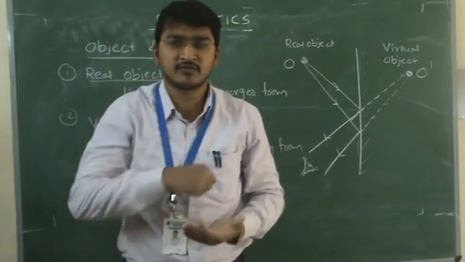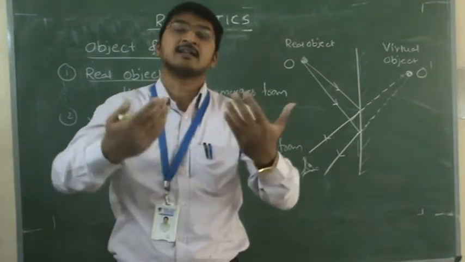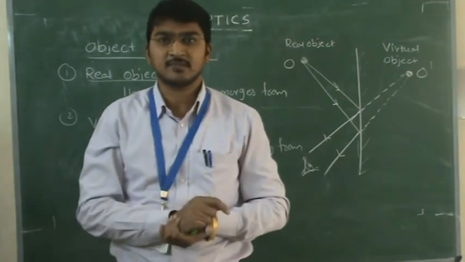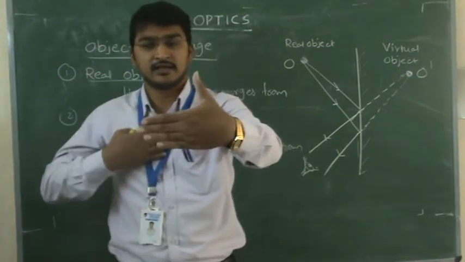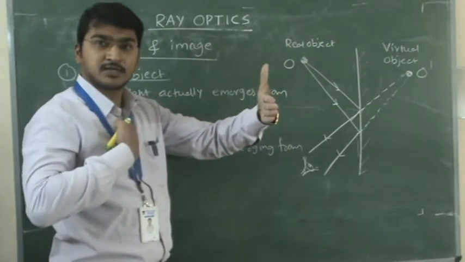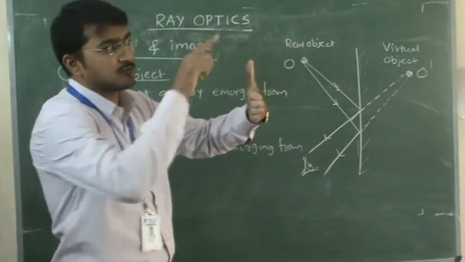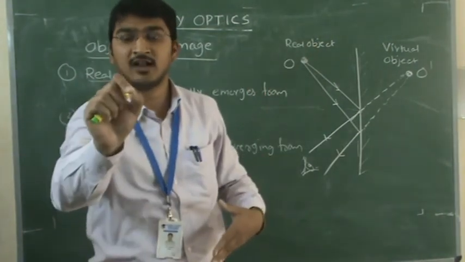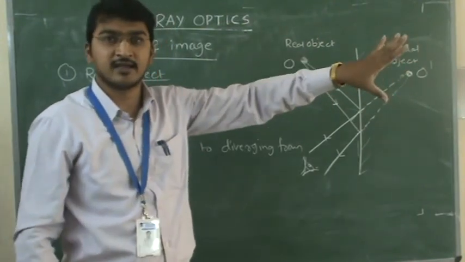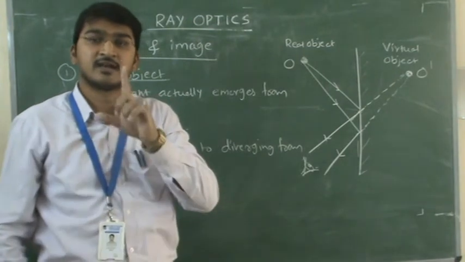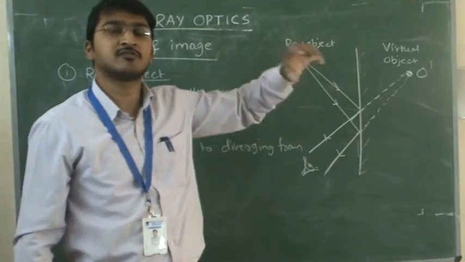So where will the real image form? The real image will form on your retina. Real object and real image are always on the same side. Here the mirror and the real object, and the real image, are on the same side, which is on the retina. Got it? So what you are seeing in the mirror is virtual, so that is not real. We can't catch or capture it. Real images we can capture on a screen, but virtual images we can't capture.